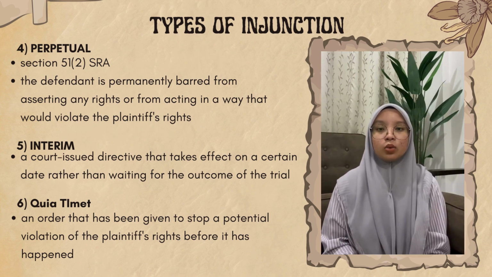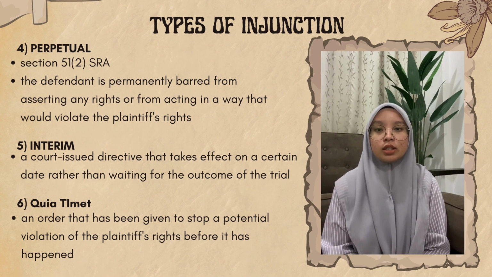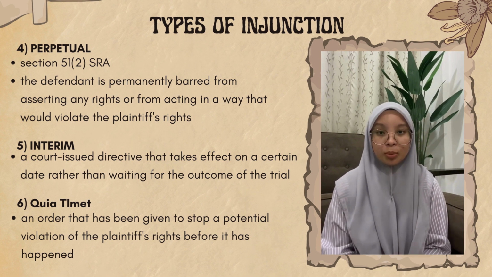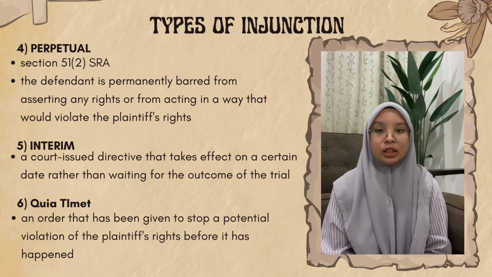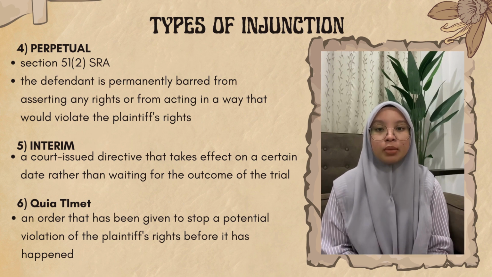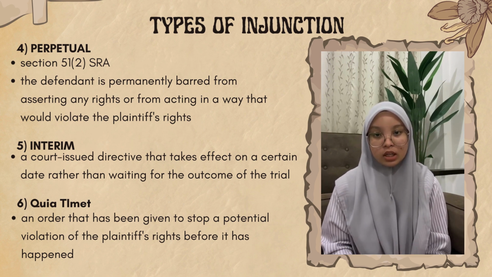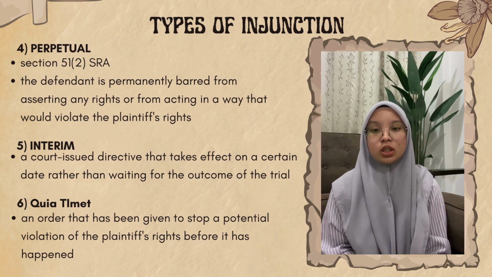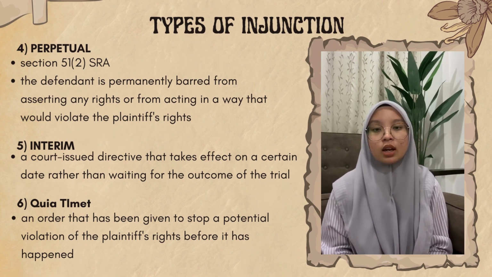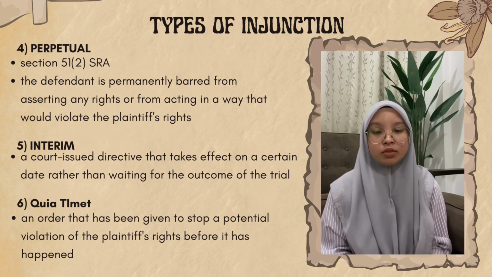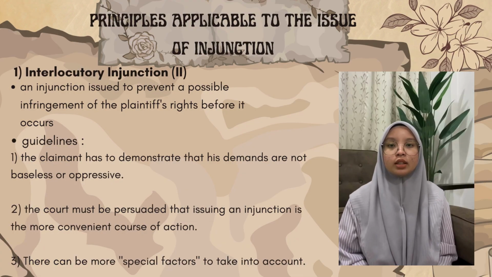Last is quia timet. This injunction is an order that has been given to stop a potential violation of the plaintiff's right before it has happened. The plaintiff must demonstrate that there is a very high likelihood of a future infringement and that the resulting harm will be extremely severe. Now, I will explain the principles applicable to the issue of injunction.